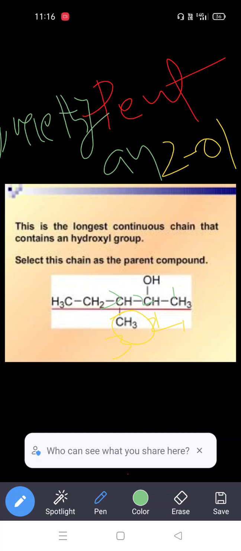Tomorrow we will discuss alcohol preparation, with different types of starting reagents. Okay, thank you.